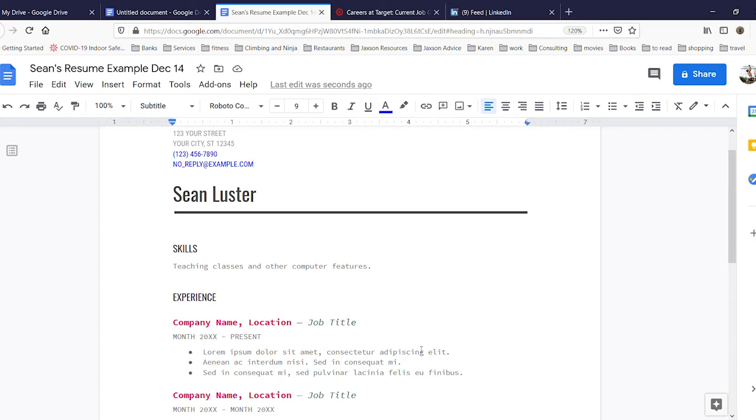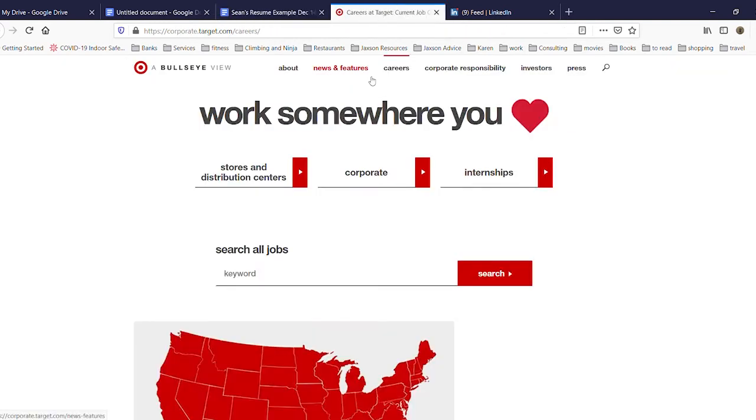Now I want to take a look at using a built-in company's website for uploading an application and filling things out there. I chose Target because this is one that we've had a lot of patrons come in over the years to ask for help with. This is one example. A lot of different places have the same thing. I've helped people work with Home Depot and the Jewel grocery stores and a lot of other local companies. Instead of taking paper applications, they're centralizing it this way so that you would find things that are near you and try to work with that.